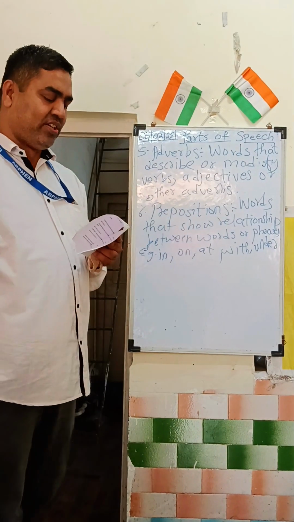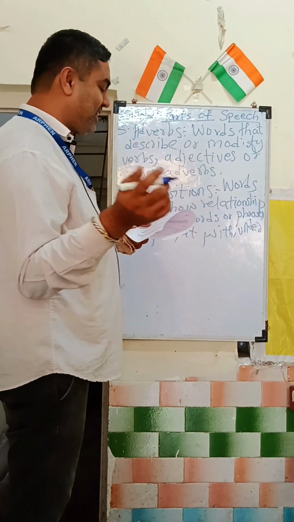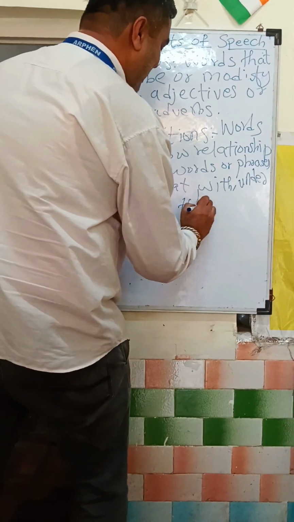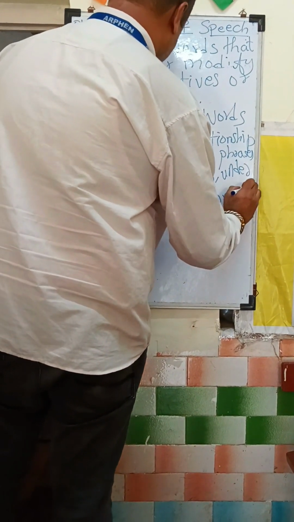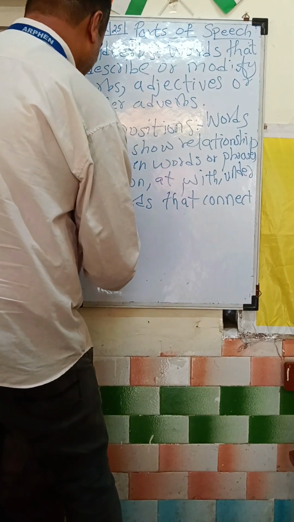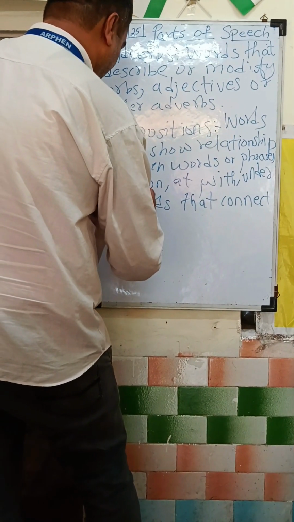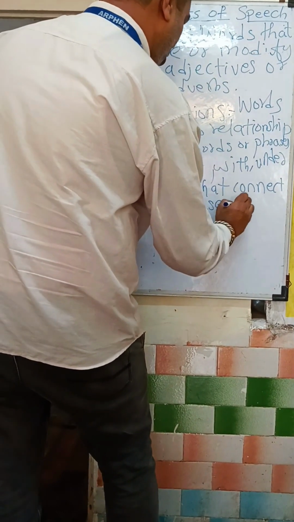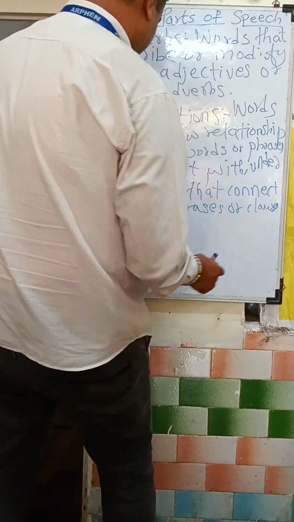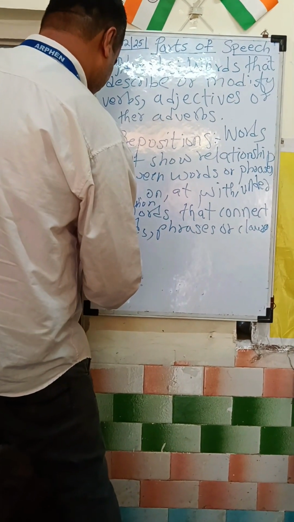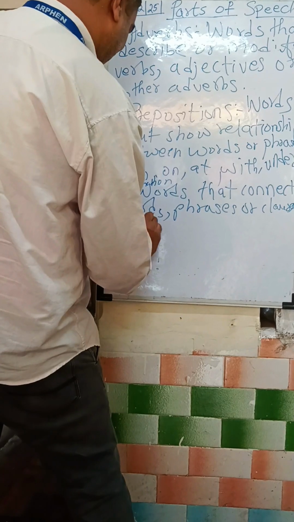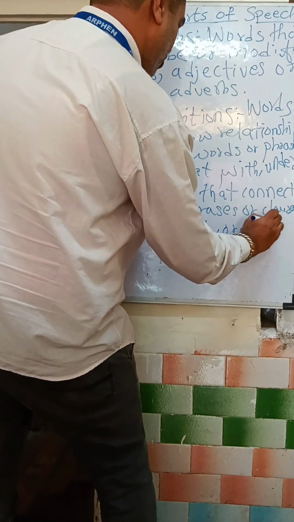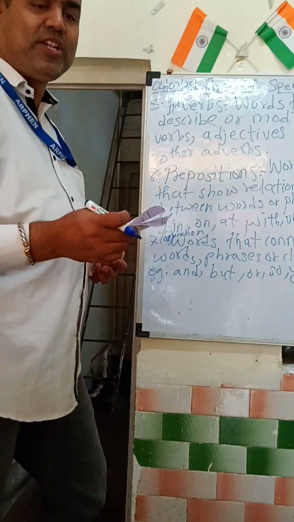So, words that connect words, phrases, or clauses. For example: and, but, or, so, or yet. These are the examples of conjunction.